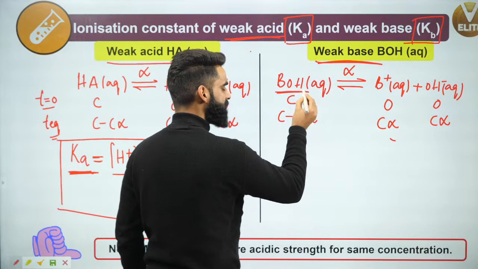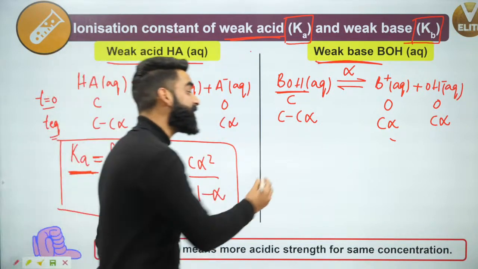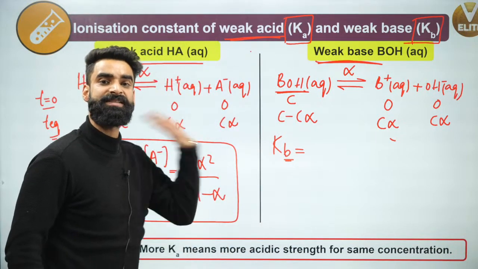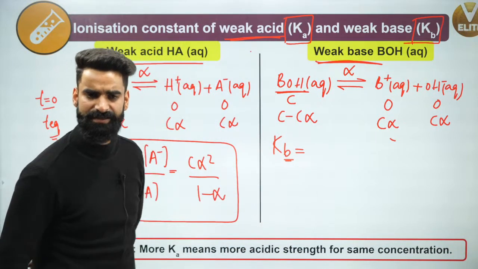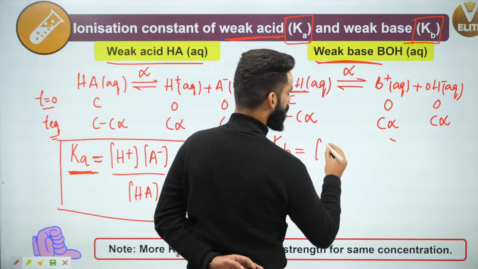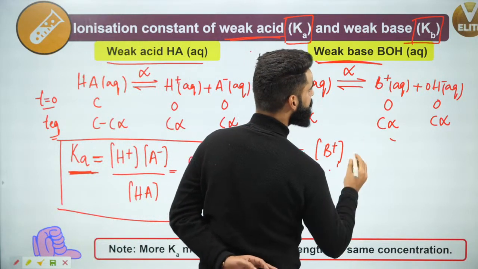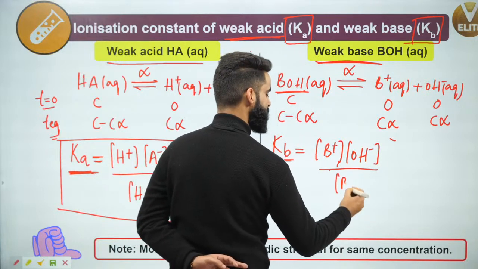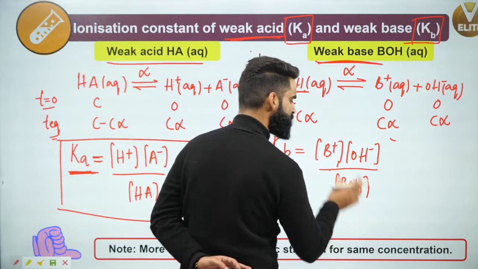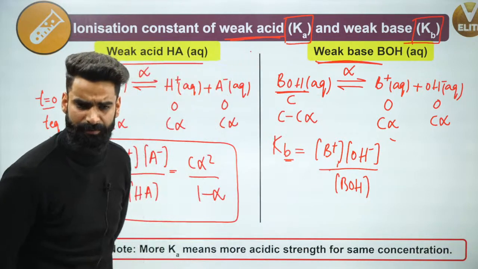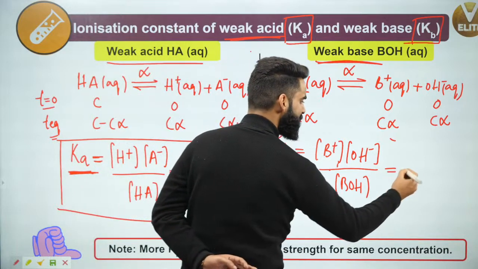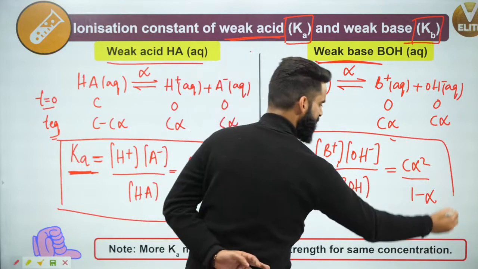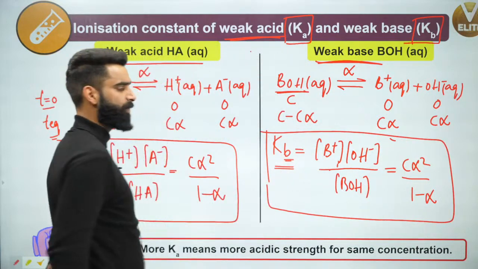Now, since it is a base, I cannot write Ka. I can write Kb, where Kb is the ionization constant for the weak base. I'll write the expression in the same way I did for equilibrium. The concentration of B positive to the power of its stoichiometric coefficient multiplied by the concentration of OH negative to the power of its stoichiometric coefficient, divided by the concentration of BOH. All these concentrations are taken at equilibrium. So it will be C alpha square divided by 1 minus alpha. This is the value of Kb, the ionization constant for the weak base.